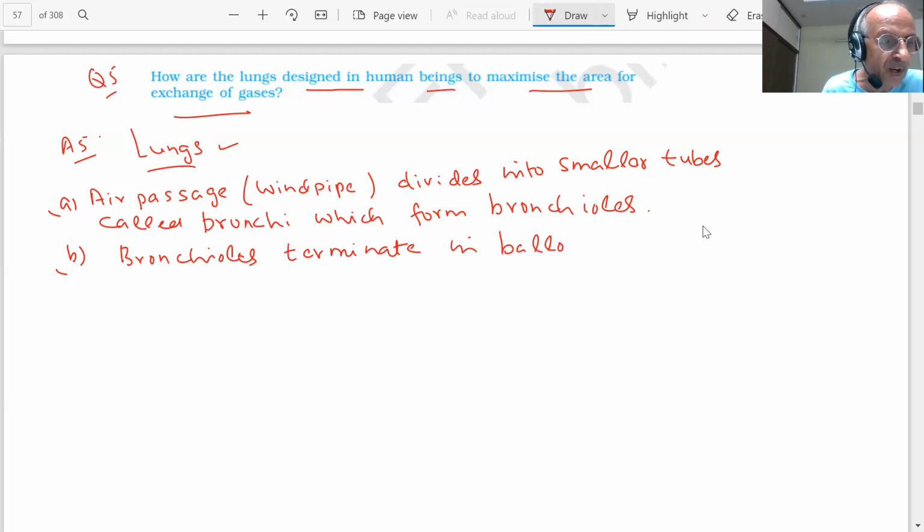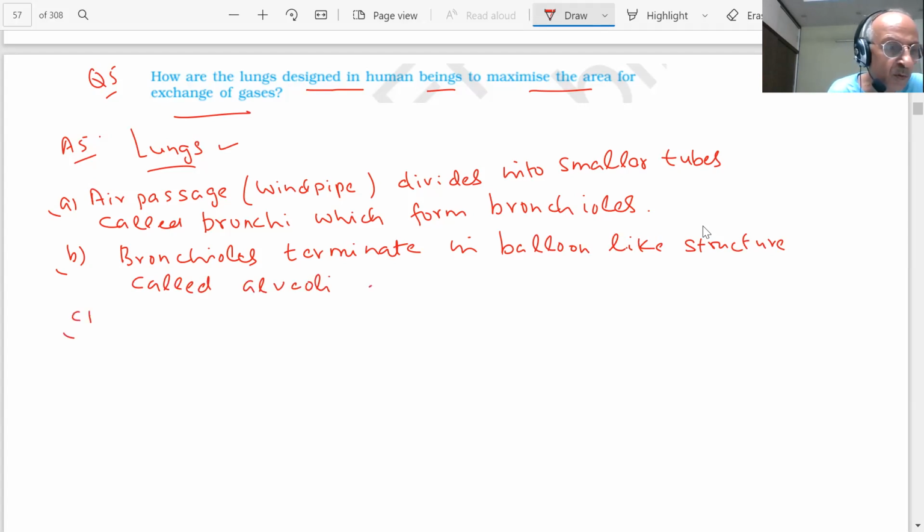You know a balloon, when air is put in the balloon, what happens? It expands. Balloon-like structures called, what do we call them? Alveoli. What do they do, student? The alveoli present in lungs provide maximum surface for exchange of gases.